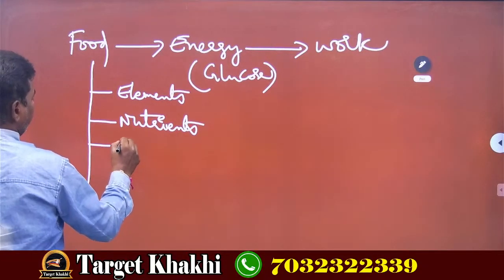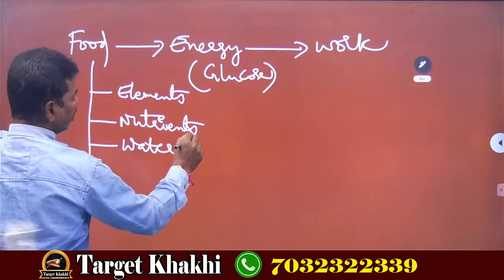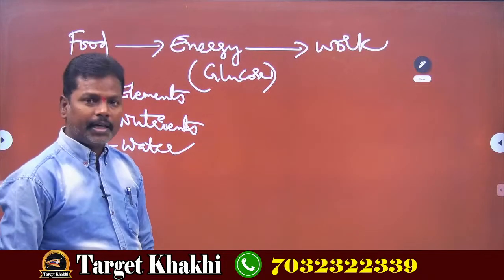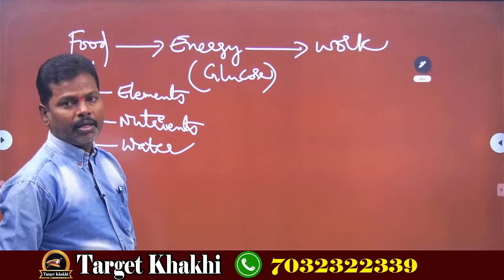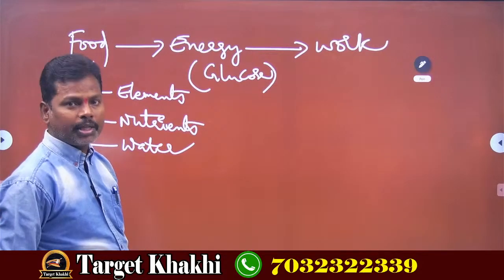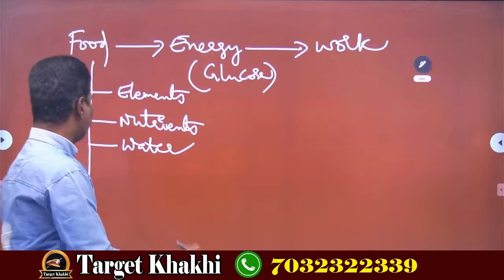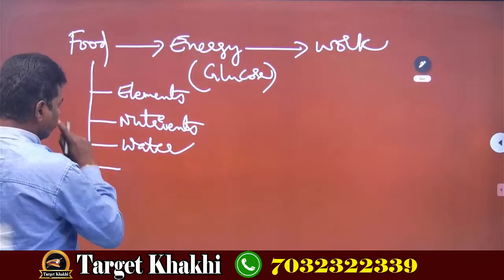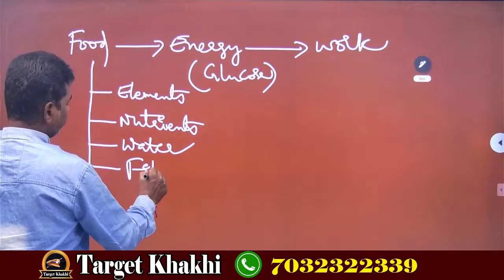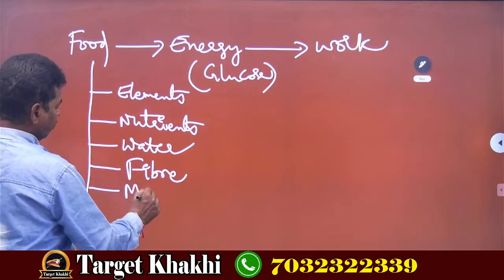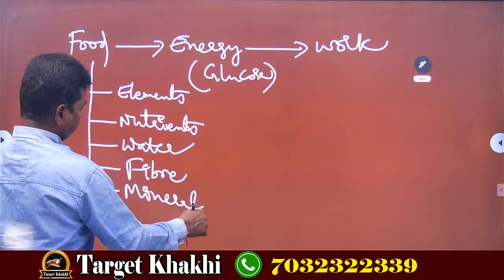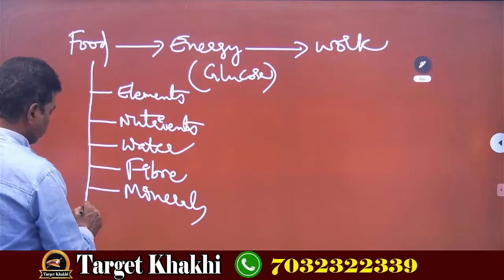Next, water is present in water vegetables like kheera, ridge gourd, bottle gourd, etc. Next, fiber, minerals. Understood? Next, sugars.